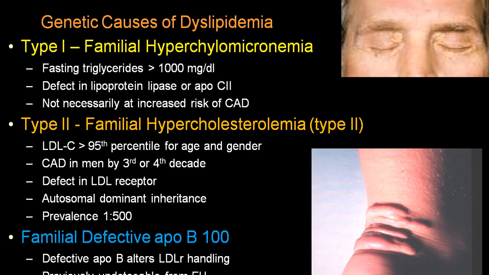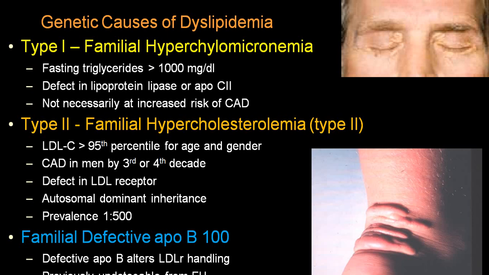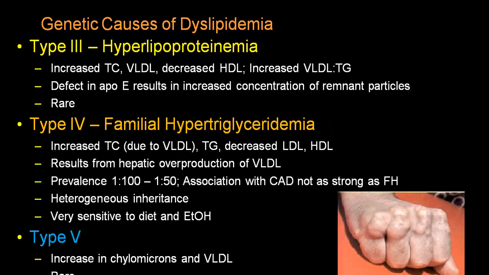lipoproteins. So type 1 is familial hyperchylomicronemia. Type 2 is further divided into 2A and 2B. 2A is mainly cholesterol which is elevated, while 2B is cholesterol with Tg which is elevated. So that is called hypercholesterolemia, familial variety.